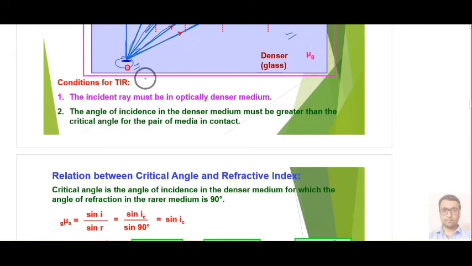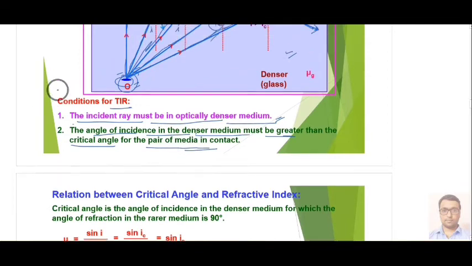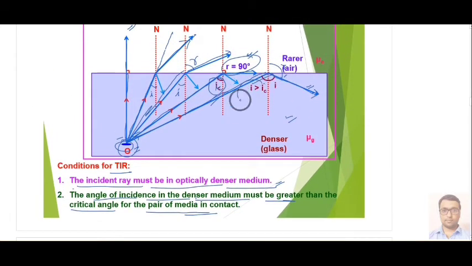So here we have some conditions for TIR. The conditions are: the incident ray must be in the optically denser medium, meaning the object should be in the denser medium. And the second condition is that the angle of incidence in the denser medium must be greater than the critical angle of the pair of media in contact. This angle of incidence should be greater than IC. Only then will TIR take place. Otherwise normal refraction will take place.